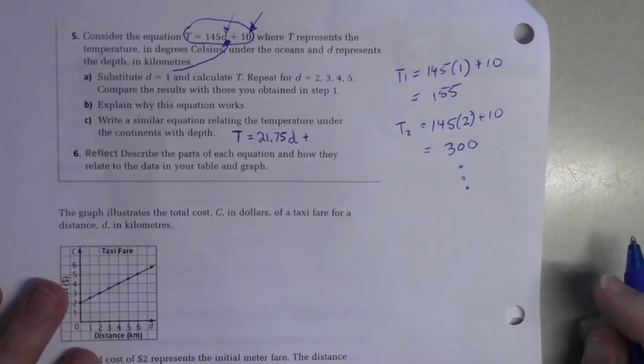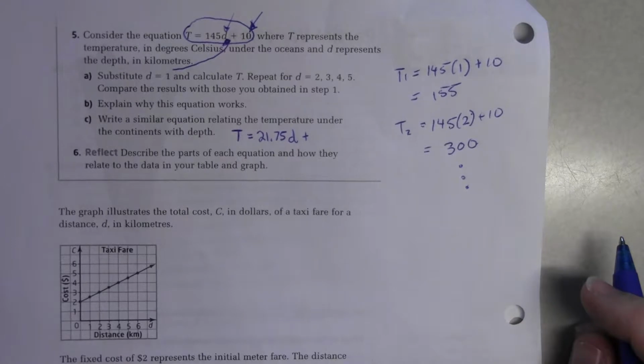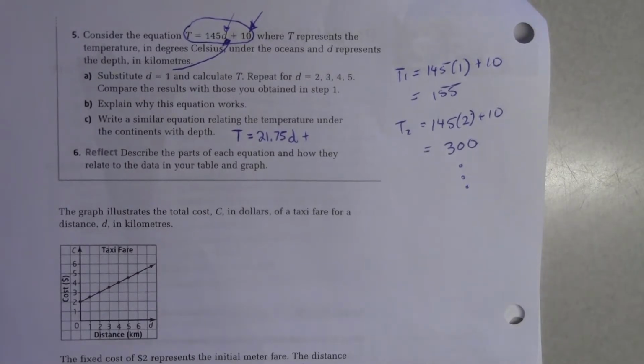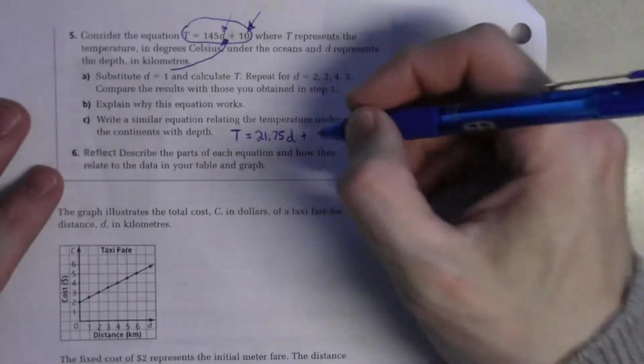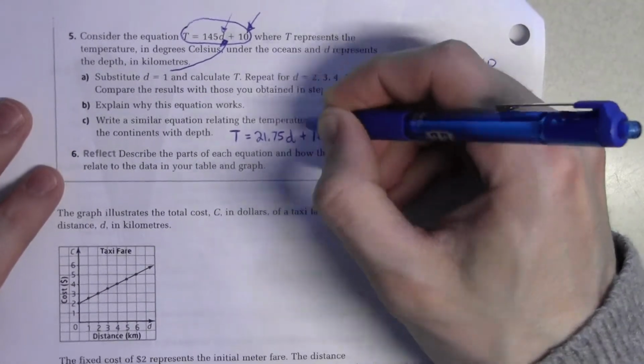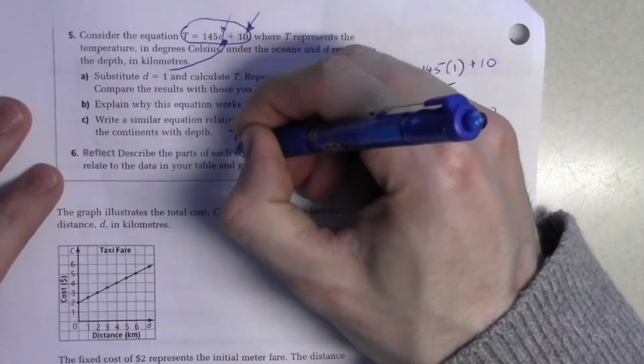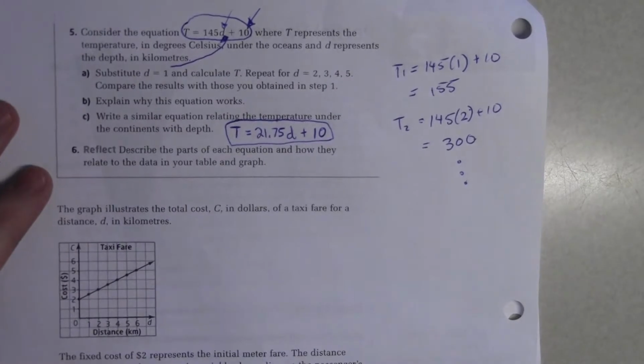Plus what? What's the initial temperature at 0 depth? Michael? 10. 10, yeah, it's the same, right? Okay, so there's our equation. Any questions, guys, how we came up with that?